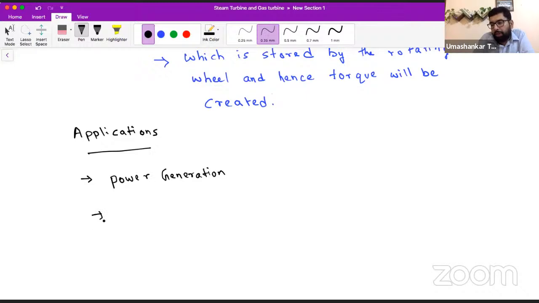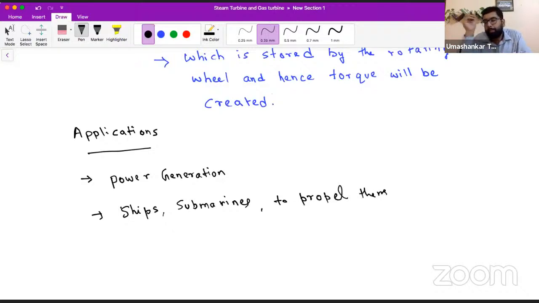Apart from power generation, it is used in large equipment like ships and submarines to propel them. Propel means propulsion. So steam turbines find application in large ships and submarines as well, where we need a high amount of power to do the propulsion.